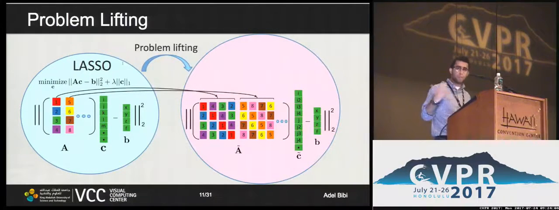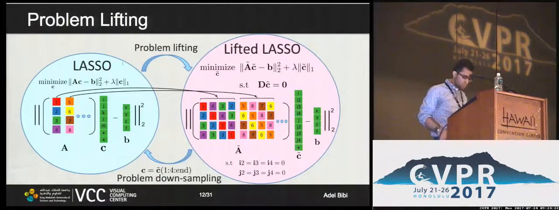We generate an even bigger problem than what we started with by looking at each one of these columns and generating from the original matrix A a circulant matrix. So if the original matrix A was of size m by n, then the new A tilde is now of size m by mn. To make sure both problems are in fact equivalent, extra constraints are added to force the coefficients of the new sparse code C tilde, corresponding to the extra columns we have appended, to be exactly 0, concatenating to the linear constraint D C tilde equals 0.